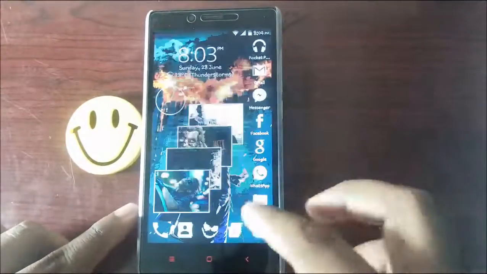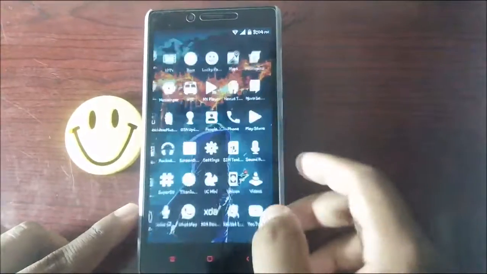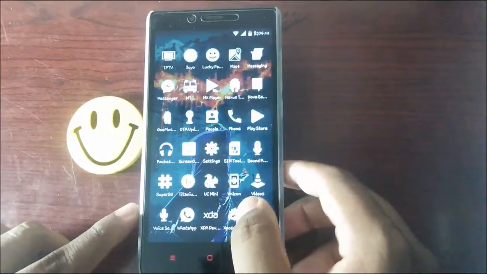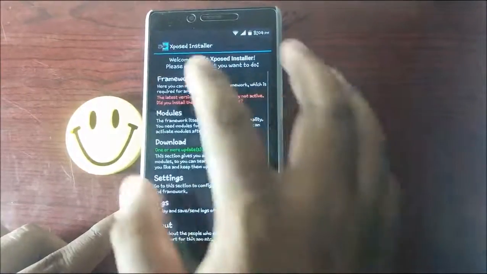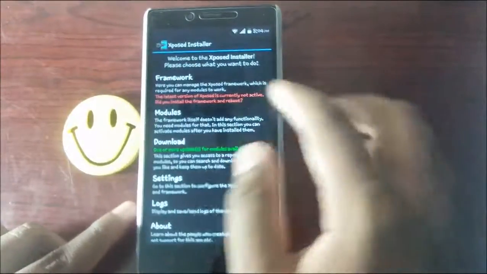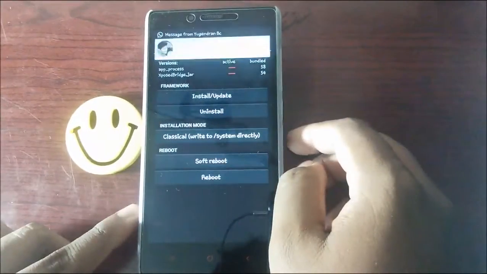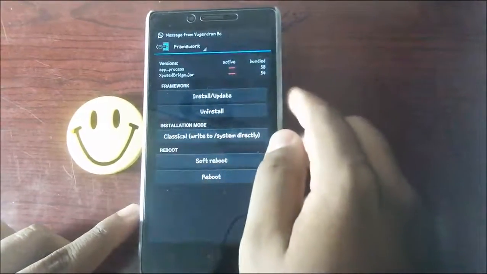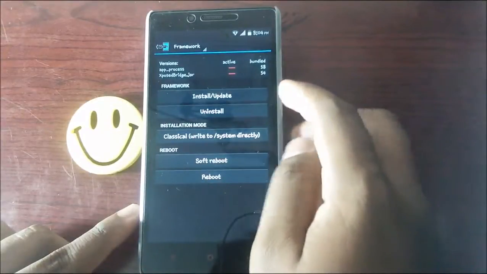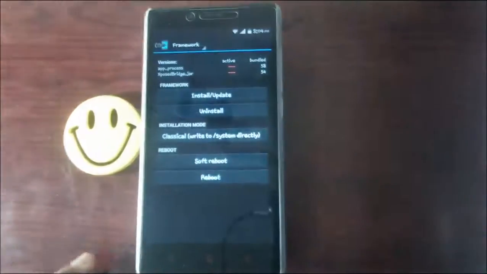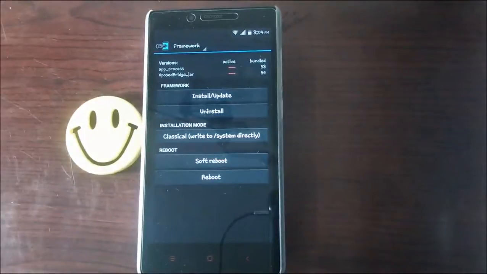Actually, this is not the icon. I've changed it so it looks something like this. Now open it and click the framework. It shows a warning or something, you just give continue.